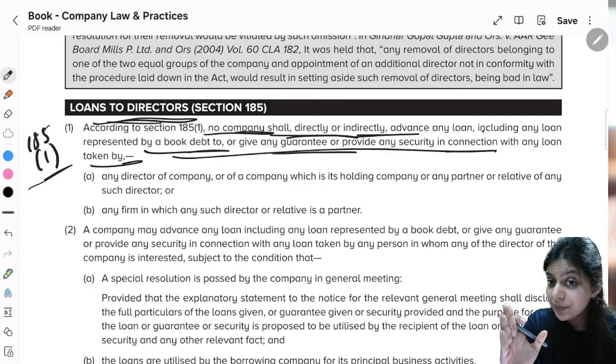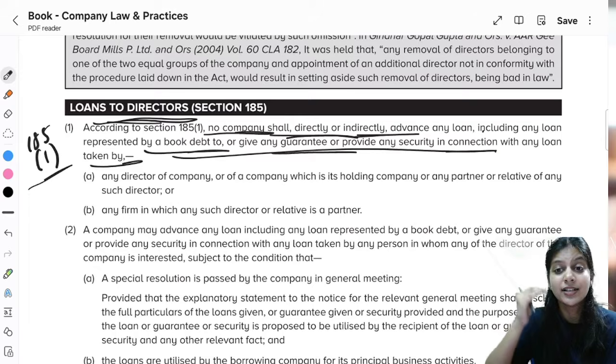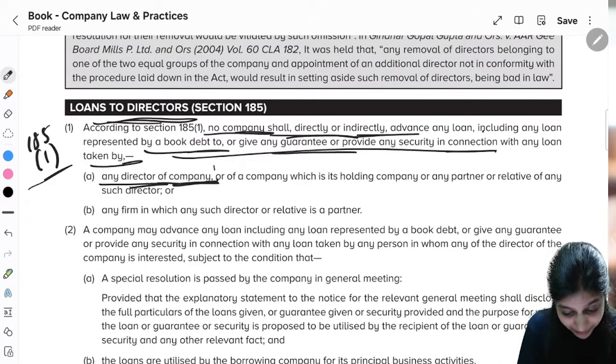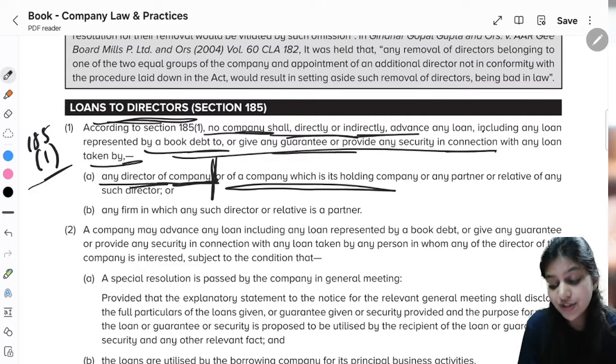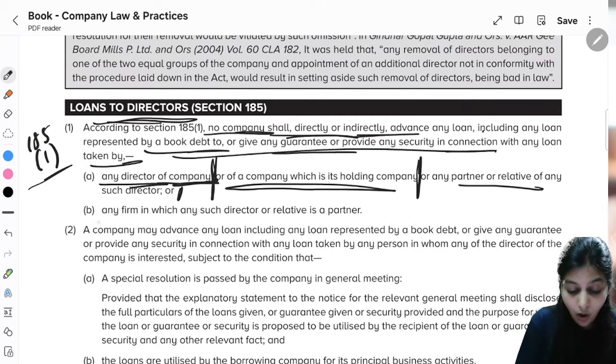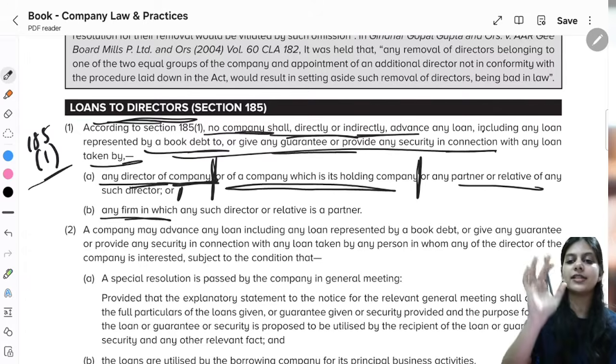Cannot give loan, cannot give guarantee, cannot give security. Taken by whom? To any director of the company, or of a company which is its holding company, or any partner or relative of any such director, or any firm in which any such director or relative is a partner.